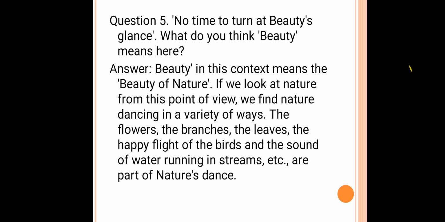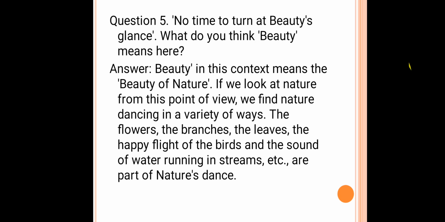If we look at nature from this point of view, we find nature dancing in a variety of ways. The flowers, the branches, the leaves, the happy flight of the birds, and the sound of water running in streams, etc., are part of nature's dance.